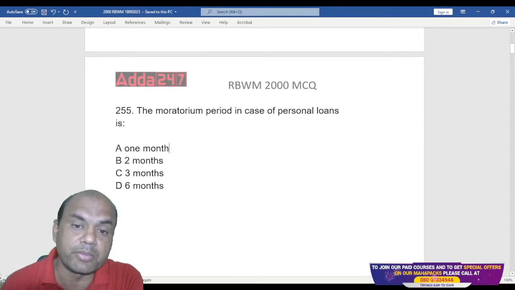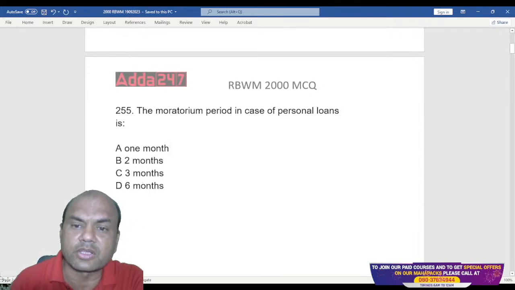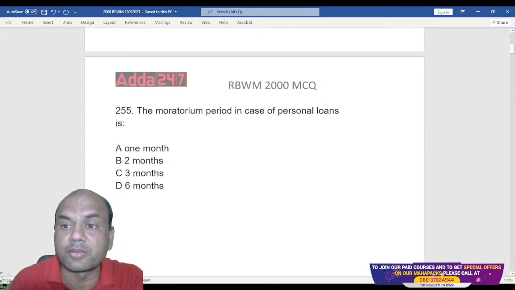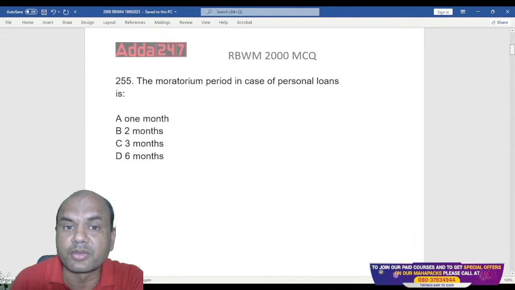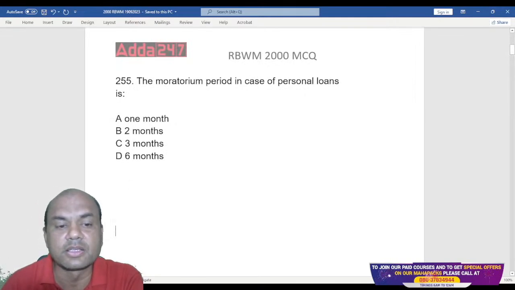The moratorium period in case of personal loans, PL, is what? What do you think should be the moratorium period in terms of personal loan? Is it 1 month, 2 months, 3 months, 6 months?